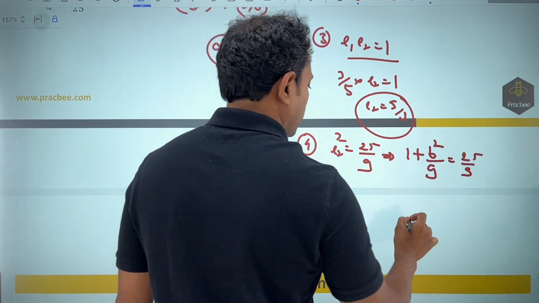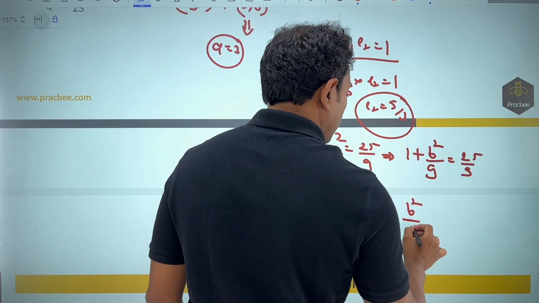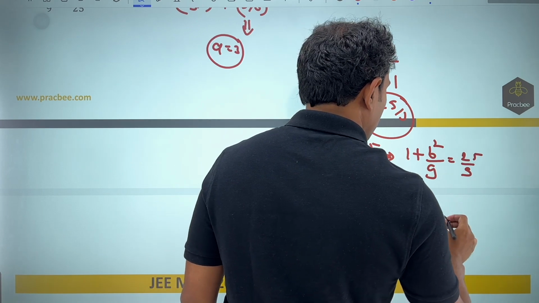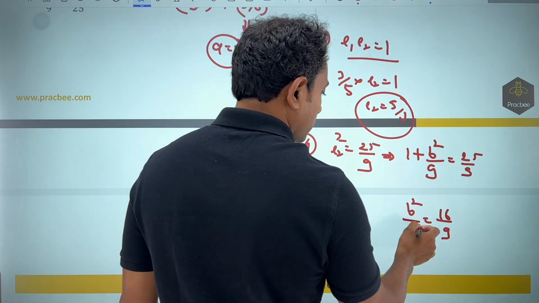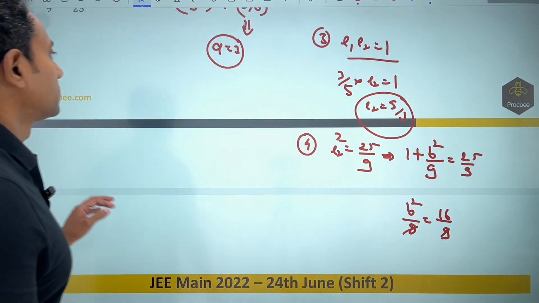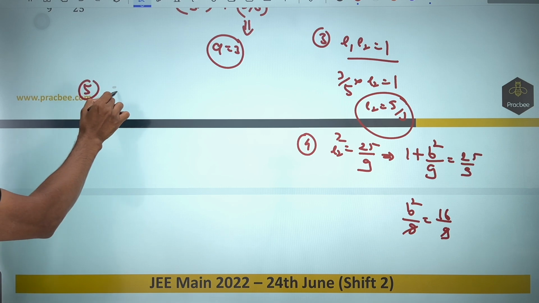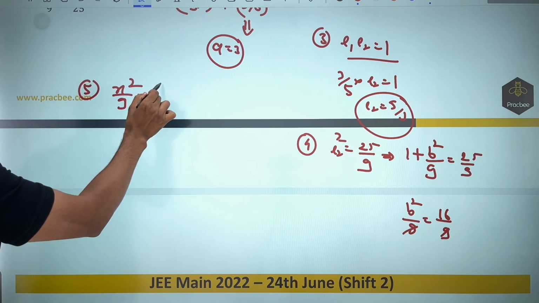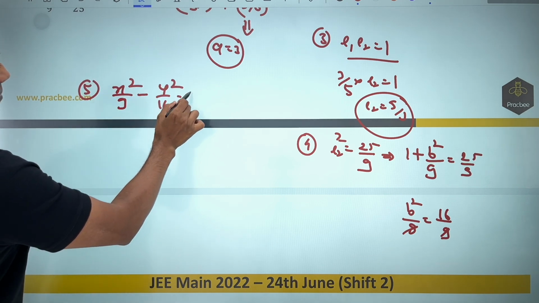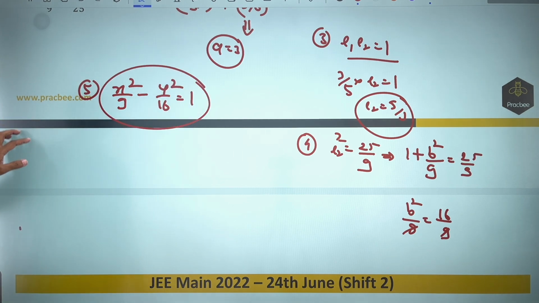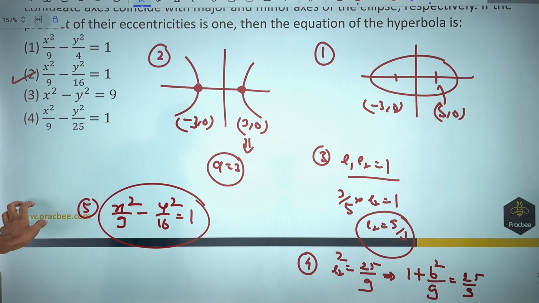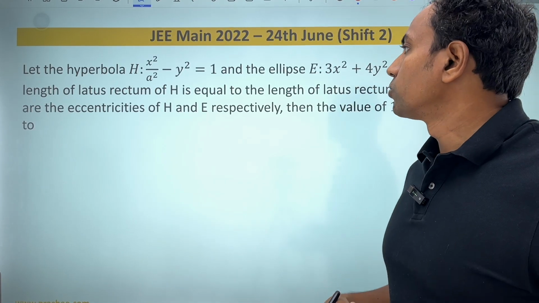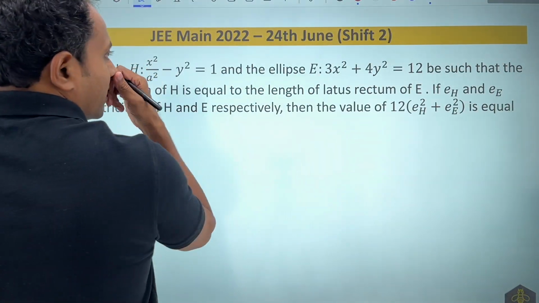So if I simplify, b square by 9 will be equal to 16 by 9. And if you remove this, b square comes out to be 16. So in the fifth part, we can write the equation of the hyperbola: x square by 9 minus y square by 16 is equal to 1. Let us check the options. So option B satisfies.